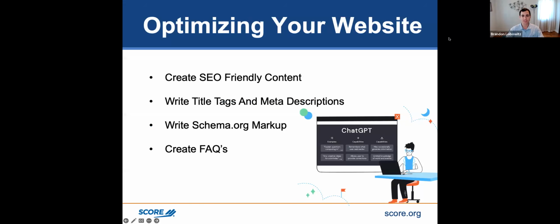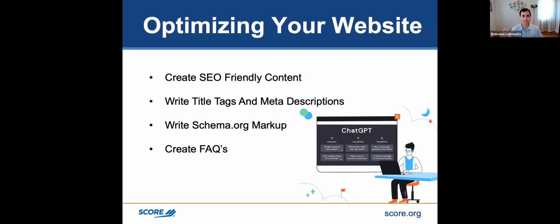And then optimizing your website. A big part of SEO is going in and making changes to your website. So Google, again, the way they work is they look at the content on your website, and then they look at your backlinks and a lot of other things in between it. But those are really the 2 bigger pieces of how Google works.